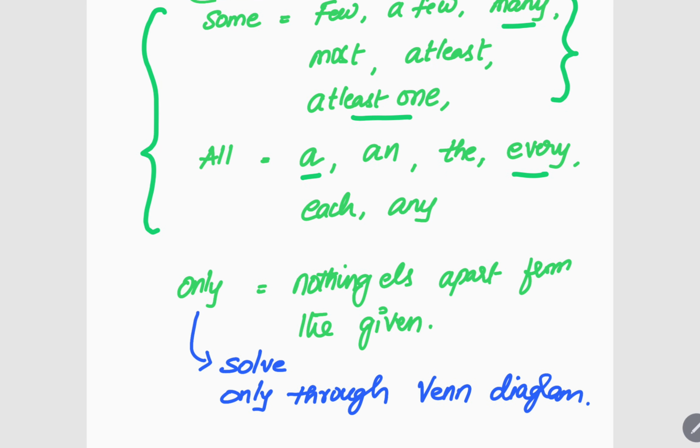And there is one word in syllogisms, like only. If you see the word only, you solve only through Venn diagrams. Do not try any other tricks. Suppose there is a sentence like only apples are bananas. Got it? Then you have to go through Venn diagrams only. Do not try to solve through tricks. You will be seeing the examples in this class only.